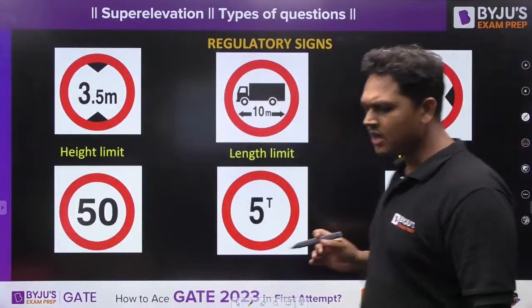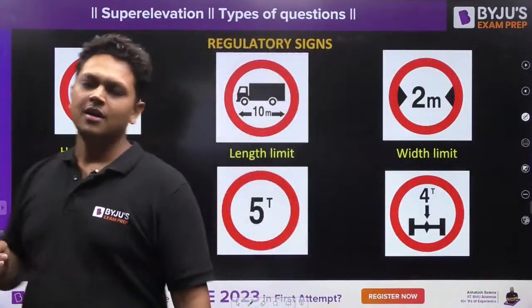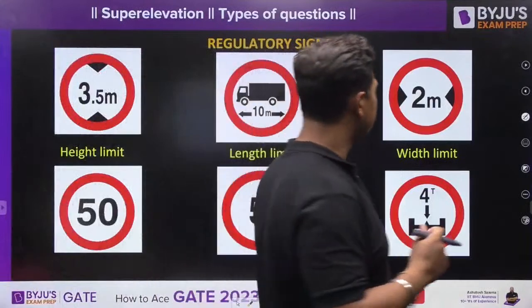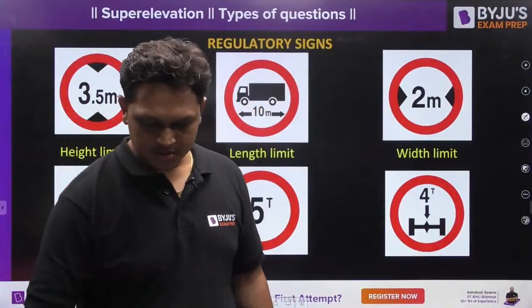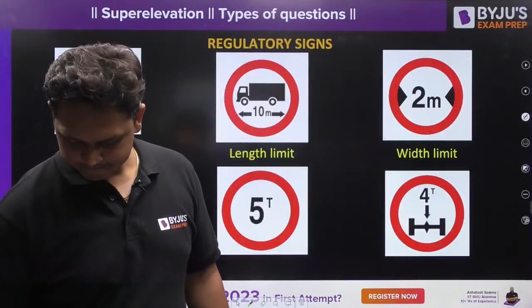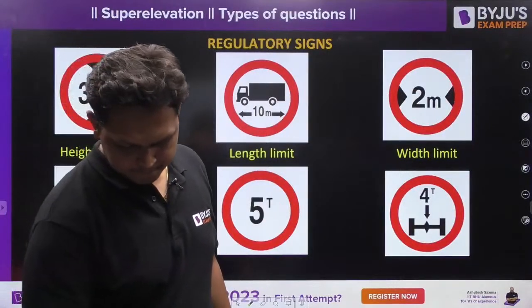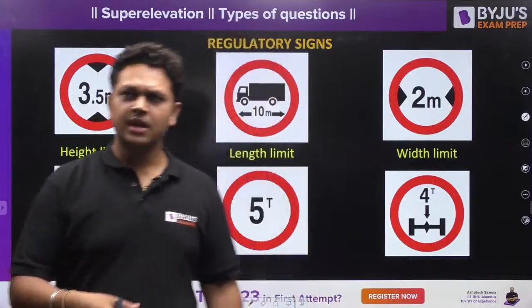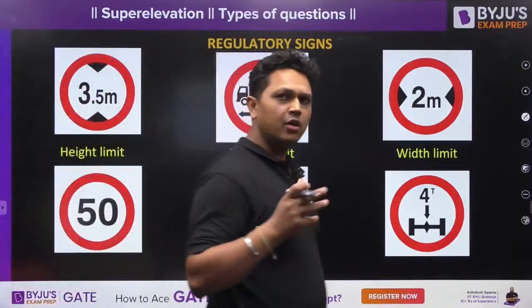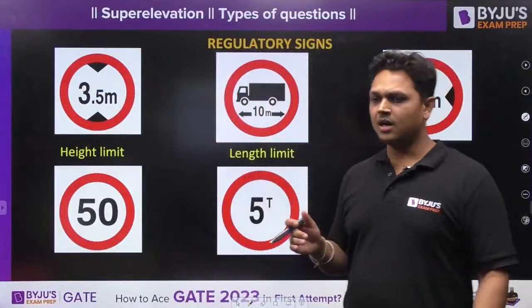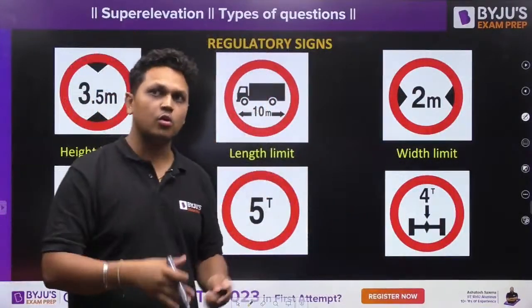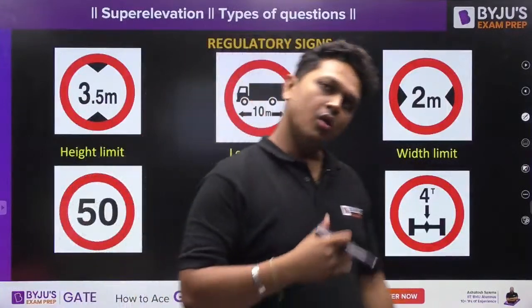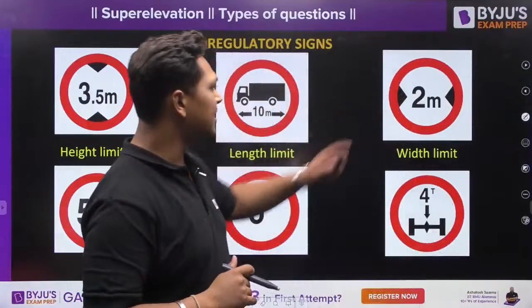Now, where do you use a width limit? Where do you use a width limit? Again, in narrow lanes, okay? In narrow lanes, where two-way traffic is there, or the lane is very narrow, the path is very narrow, or any narrow bridge is there, over there itself you are going to use this width limit.